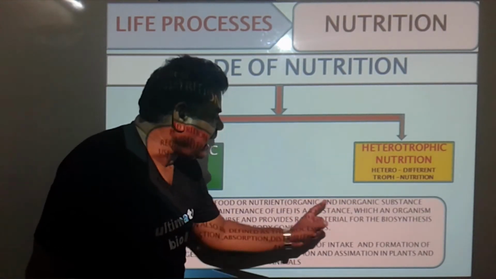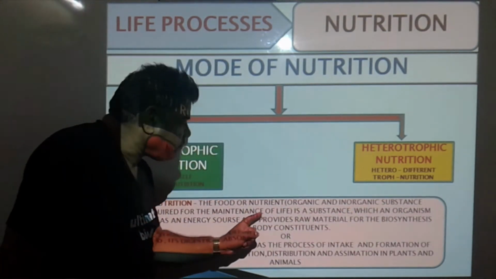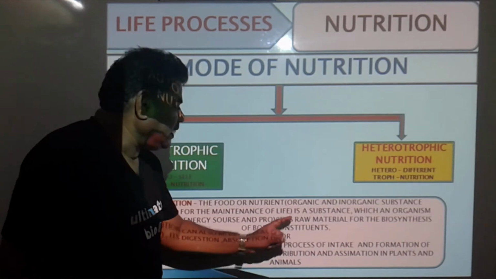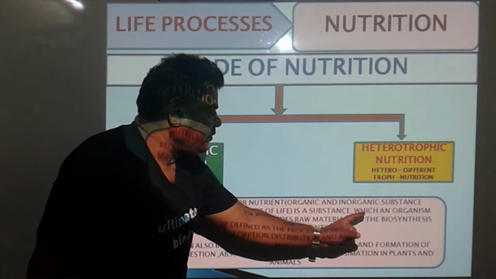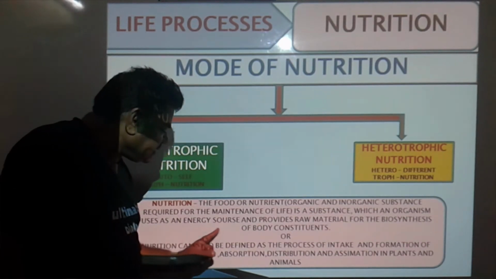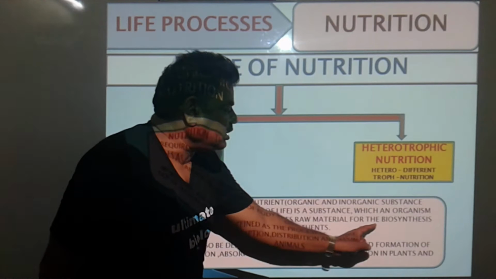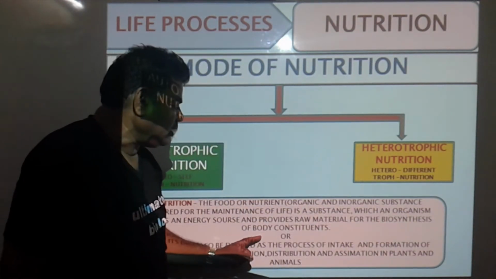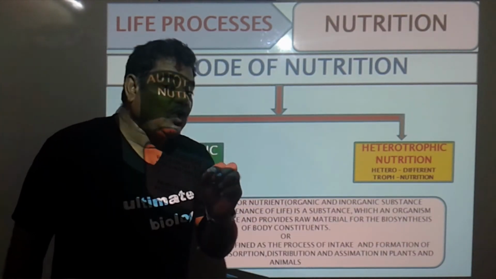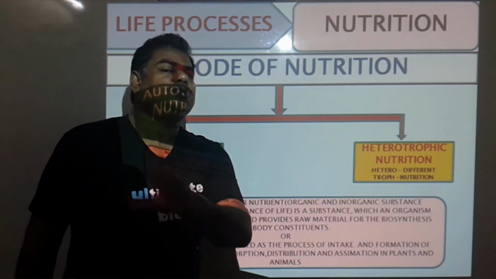Inorganic and organic substances required for the maintenance of life are substances which an organism uses as an energy source and as a raw material for the biosynthesis of body constituents. We call this nutrition. Or nutrition is also defined as,